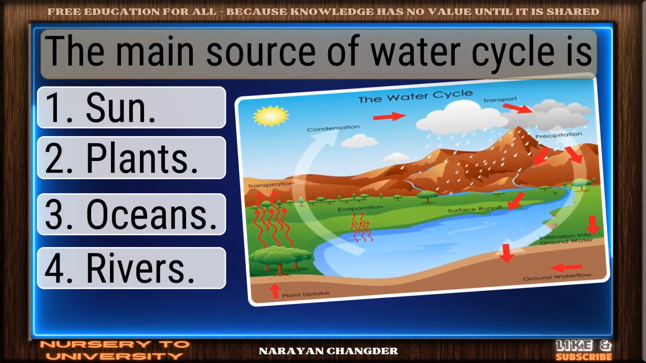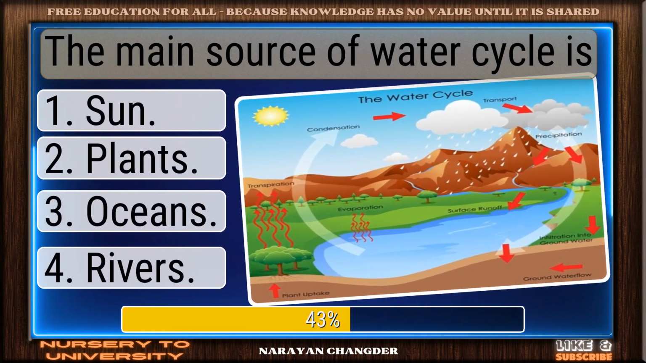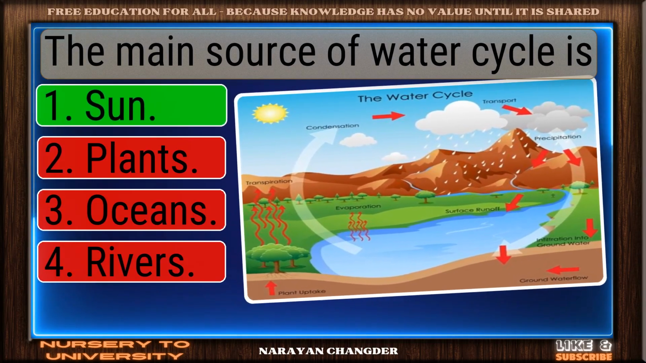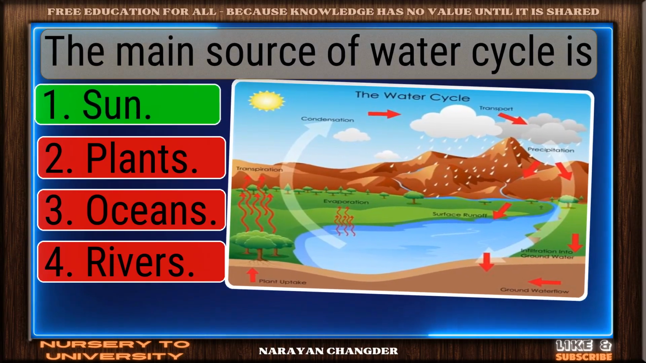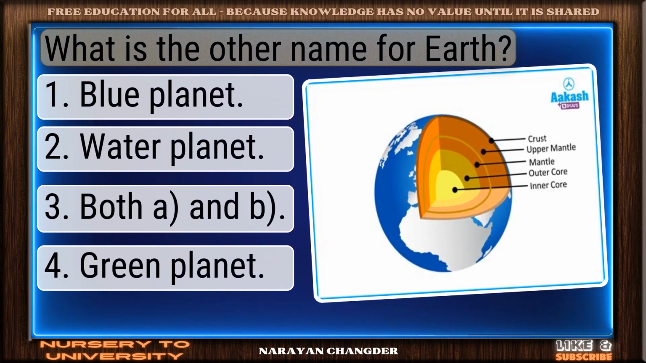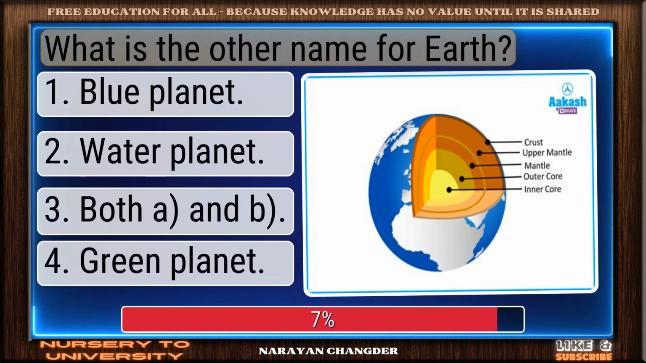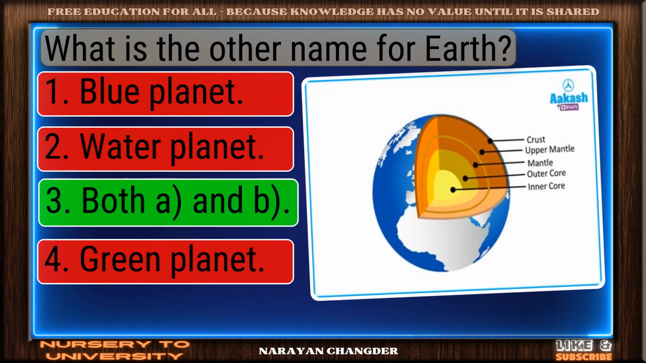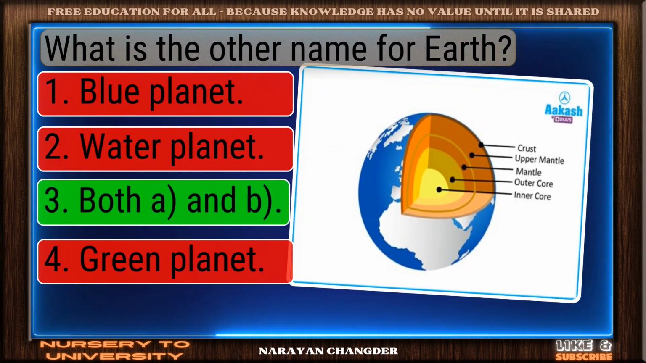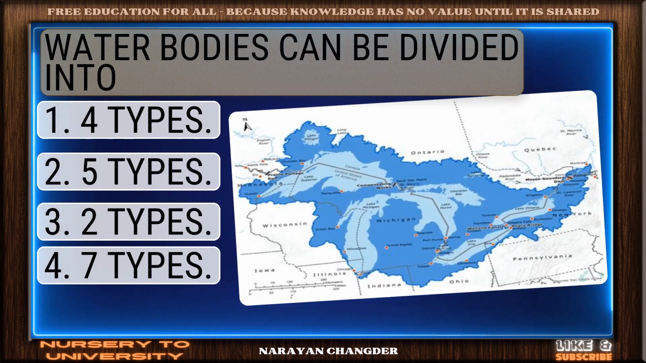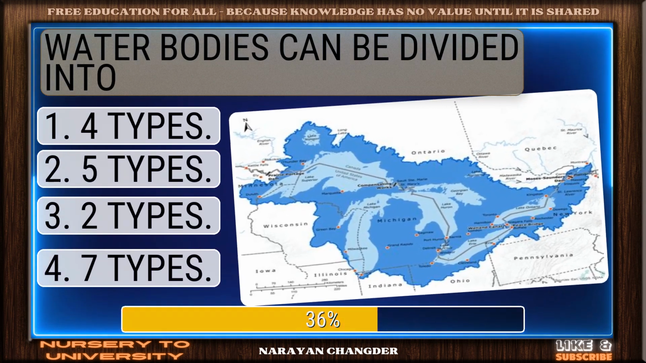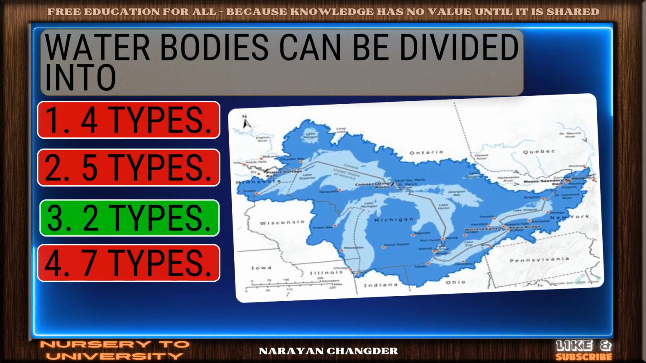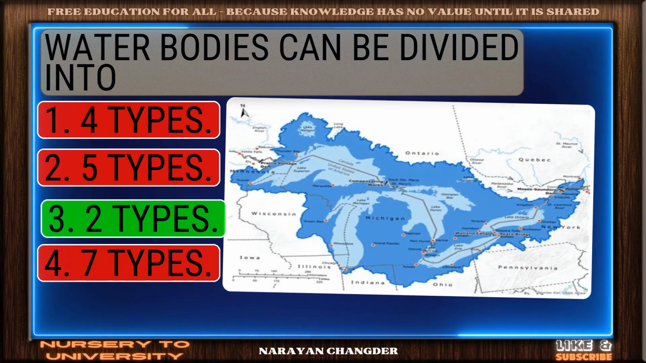The main source of water cycle is? Well picked. Sun is the correct answer. What is the other name for Earth? Sharp thinking. Both A and B is the right choice. Water bodies can be divided into? Perfect. 2 types is the correct choice.